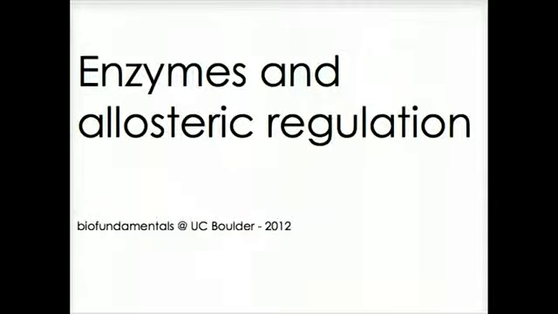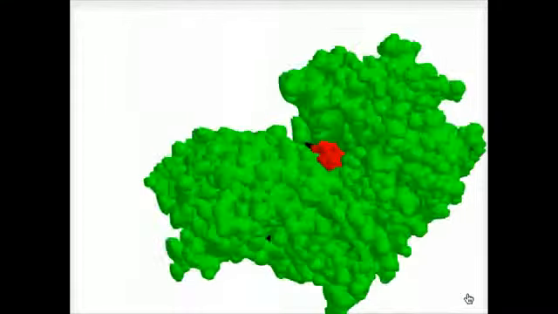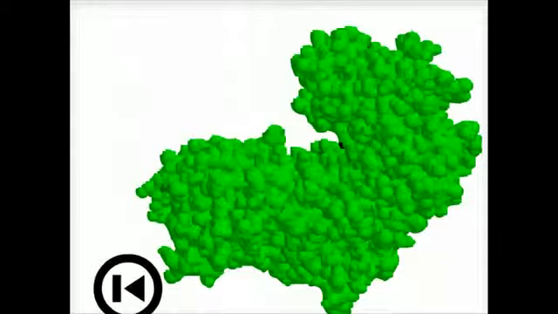Enzymes and allosteric regulation. Enzymes act by binding to their substrate and lowering the activation state of the reaction, thereby catalyzing the reaction, speeding it up.